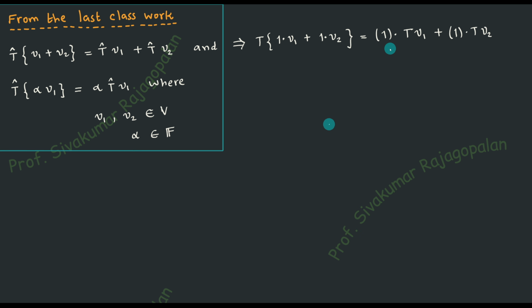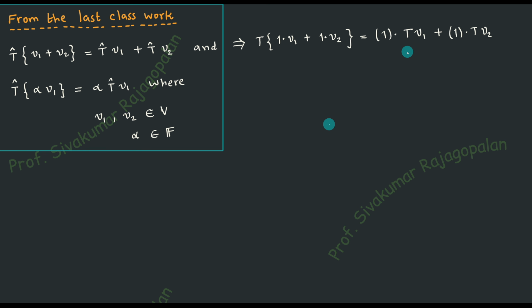And here the point that I would like to mention is that you can use the caret, some kind of hat on top of the symbol T, looking like a unit vector, right? So you can use this or you need not use it. Here I'm not using any caret or any cap on top of the operator, so it is not necessary actually.